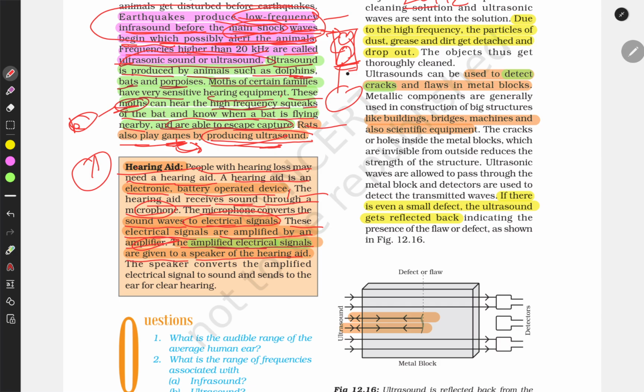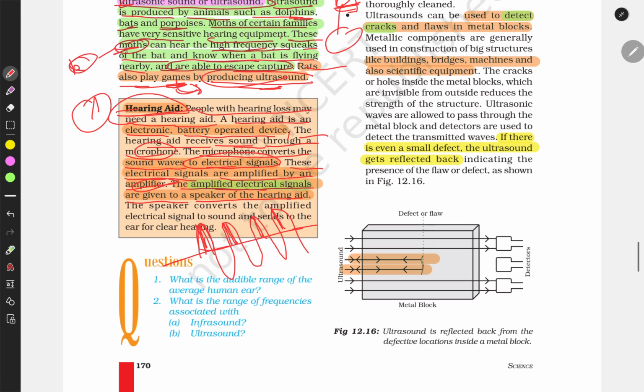So this is only amplifying the sound. This device only amplifies, which means the amplitude of the sound wave is increasing.